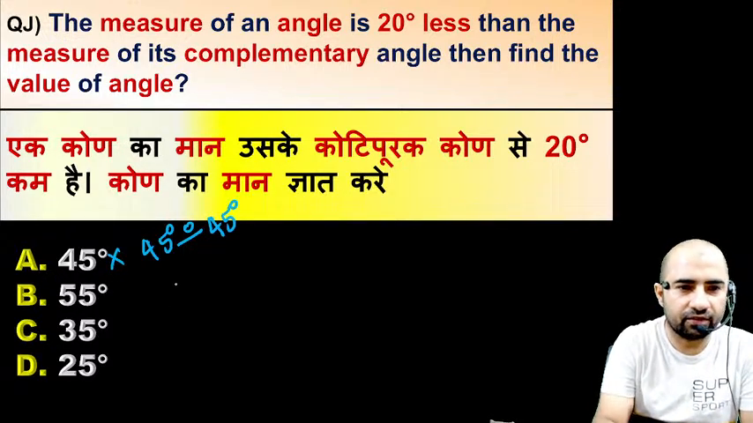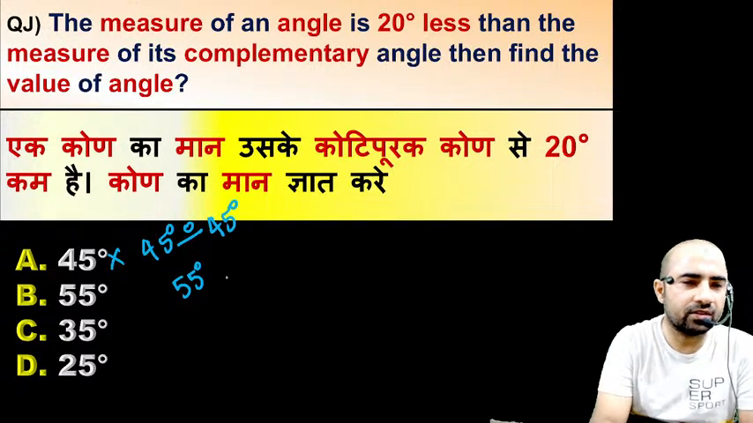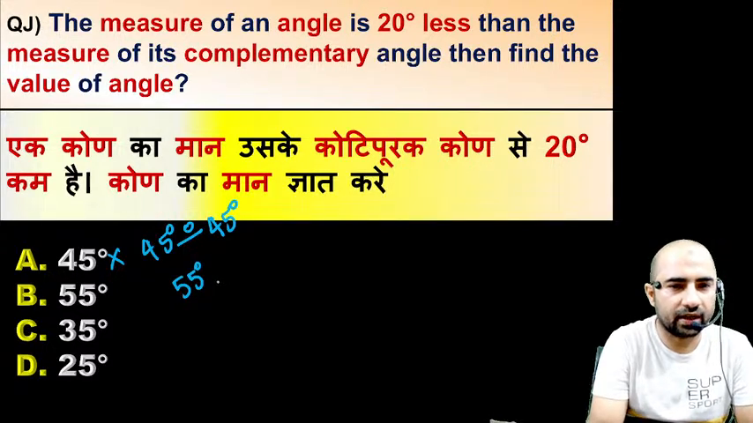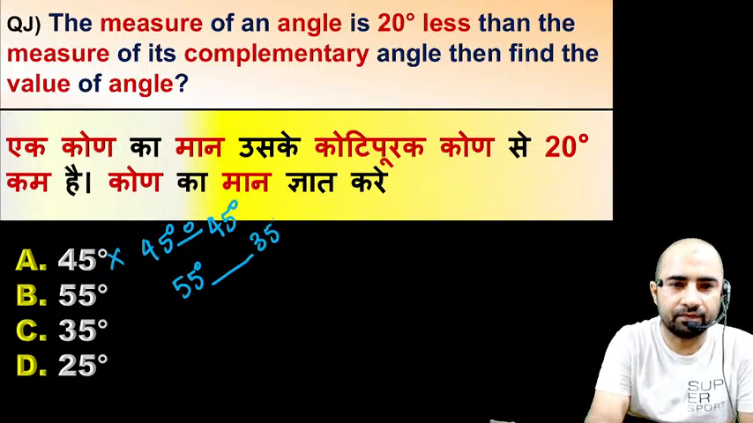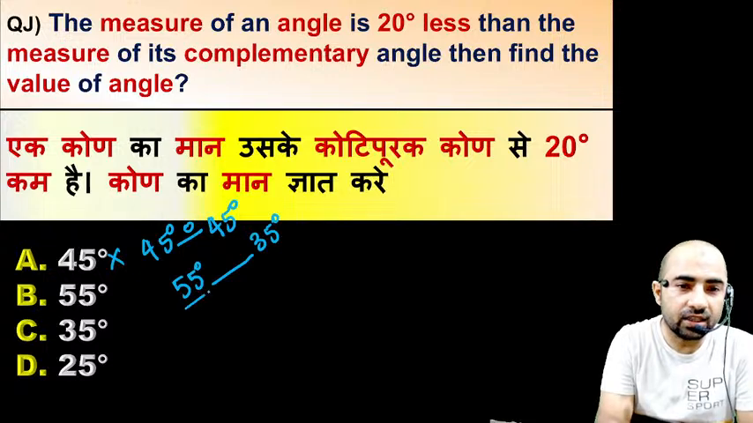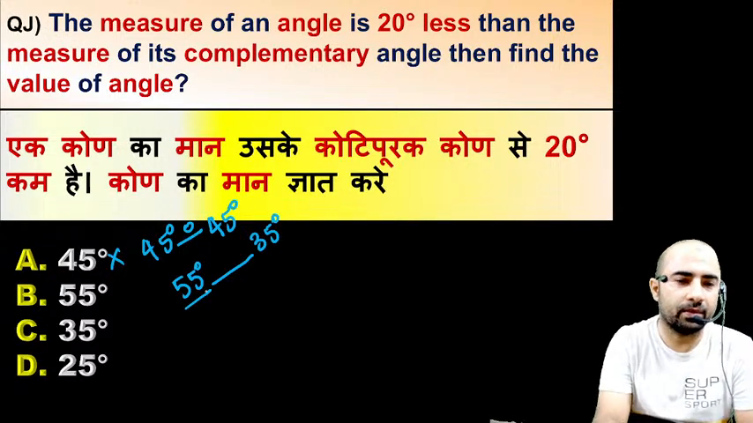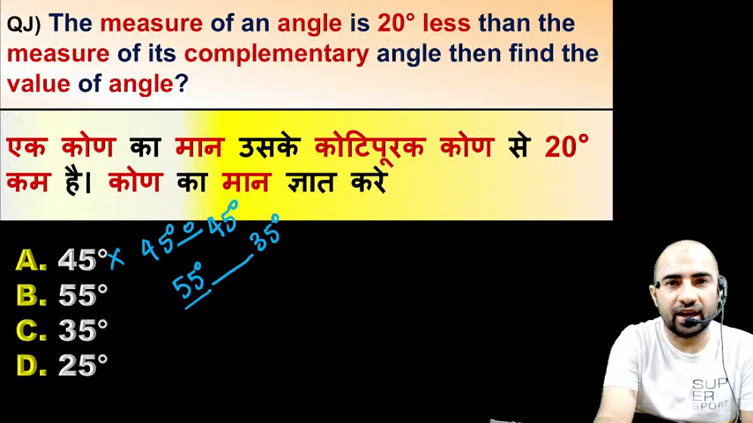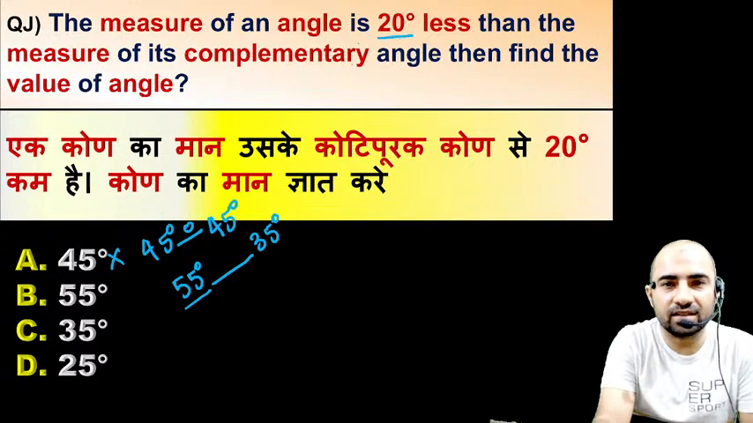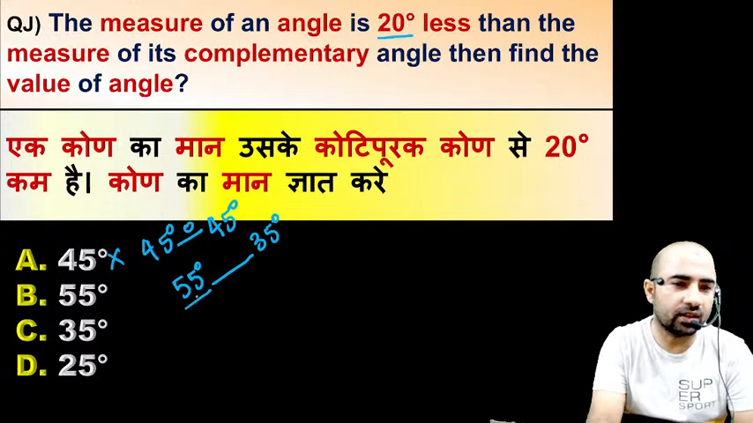Now, if you take 55, then 55 is not the correct answer. If you take 55, then its complementary would be 35. Right, now this angle is 20 more than its complementary, but in the question we have the angle is 20 less than its complementary. So 55 is not the correct answer.